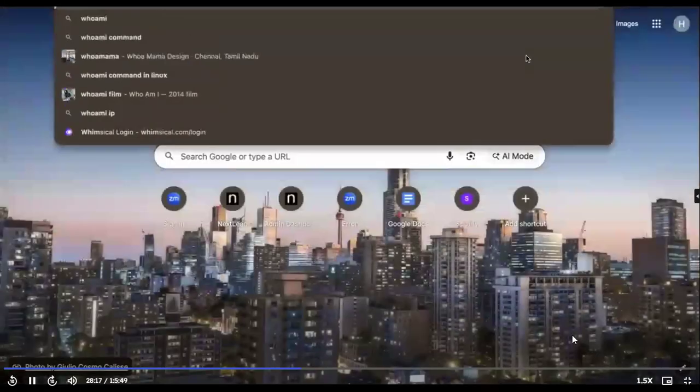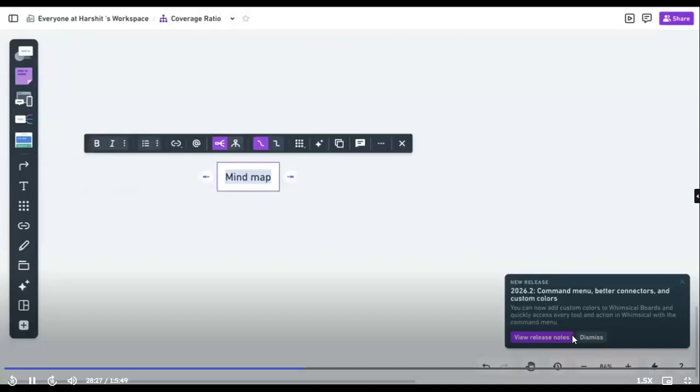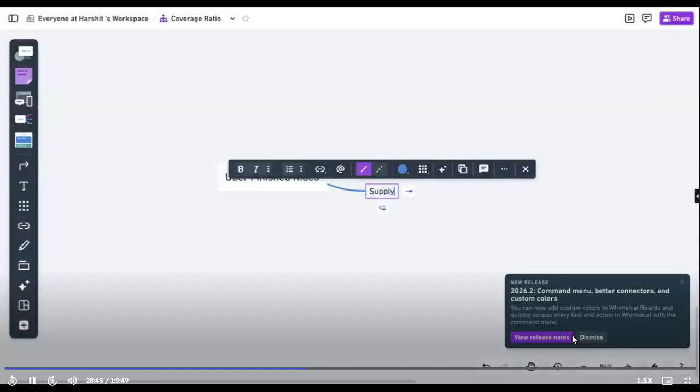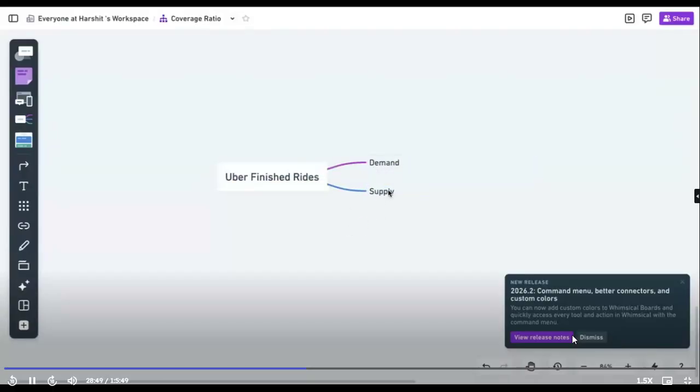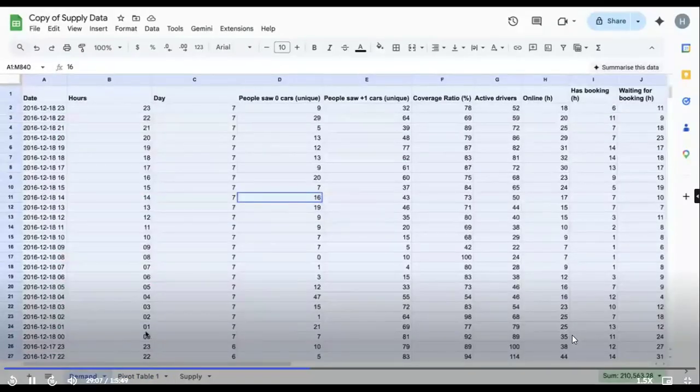For example, maybe I can show you better over here. Just give me 1 second. Okay, there is Uber's finished rides. This could be possible, one from the demand side, another from the supply side. I want to know whether demand is not there or the supply is not there. That's the first question I want to answer. How should I answer this question? How should I answer this question? You have all the data that you need over here.